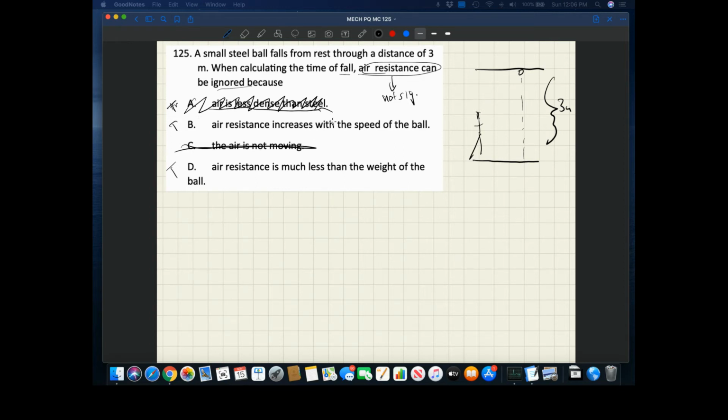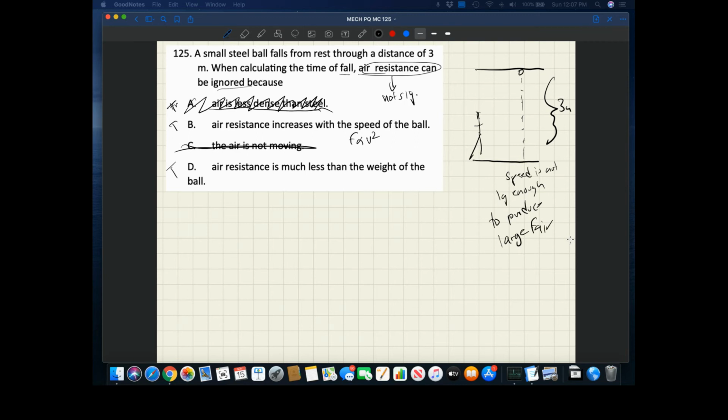Air resistance increases with the speed of the ball. That is true. F is proportional to the velocity squared. We know that is true. So if the air resistance increases with the speed of the ball, then we would need to also say that the speed is not large enough to produce large air resistance, a large force of air resistance. So that's possible. Let's take a look at choice D.